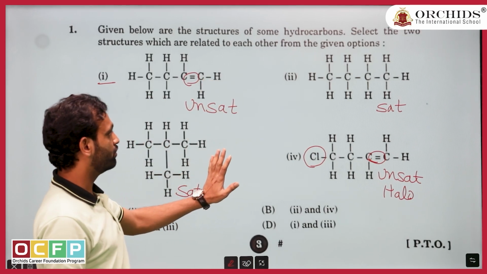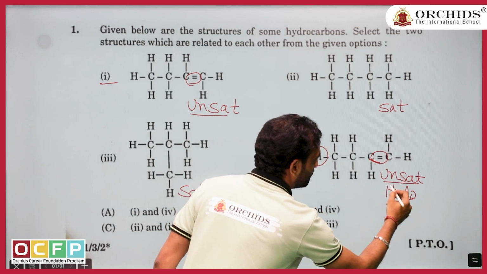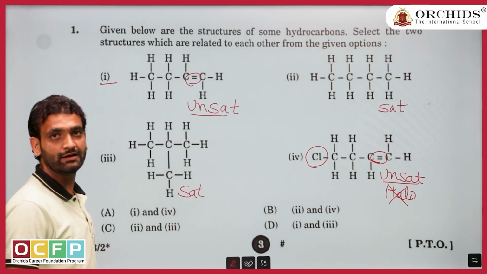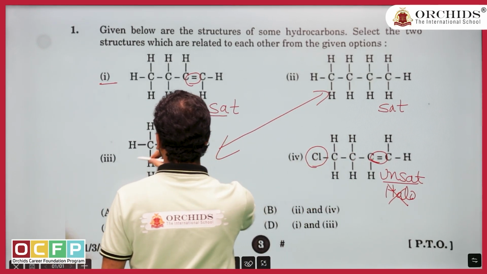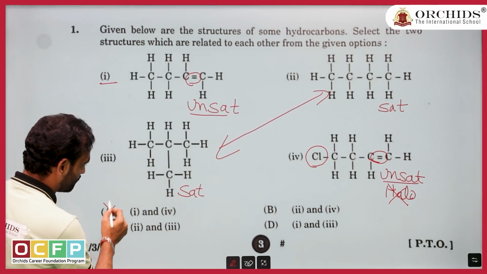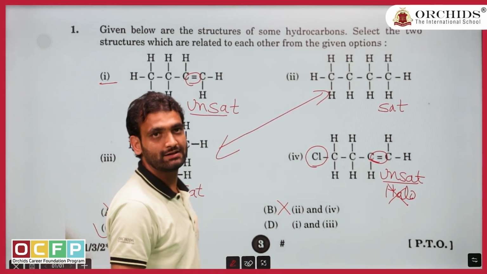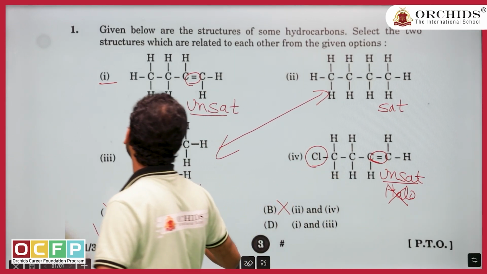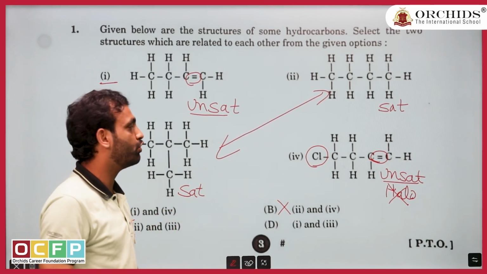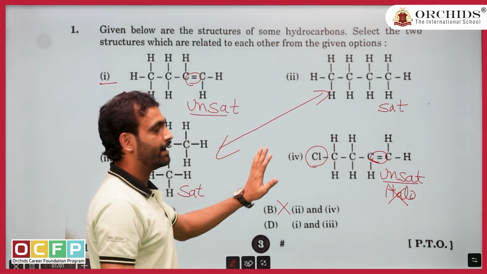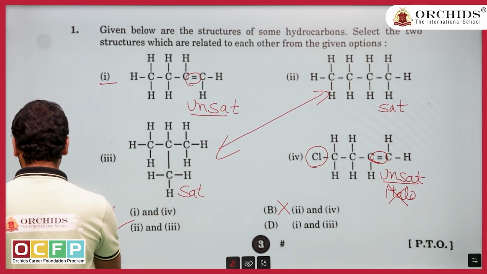So if I ask you which answer you will pick, obviously the matching unsaturated ones. The other one is not a haloalkane, it is a normal unsaturated. So which options are similar? Option second and option third. Option A, wrong answer. Second, fourth, wrong answer. Second, third, answer C. So the first question was simply asking which 2 are similar. For this you must have knowledge of simple unsaturated, saturated, halocarbon, that type of things. If you know, you can easily answer this type of question.